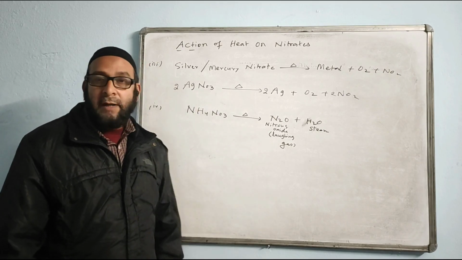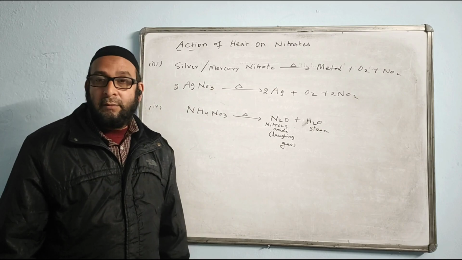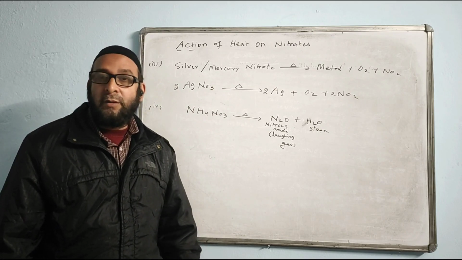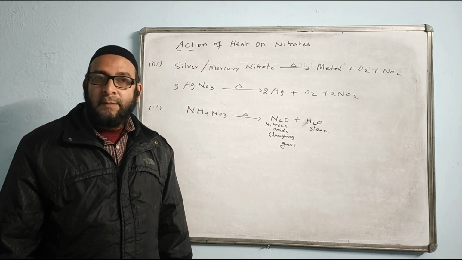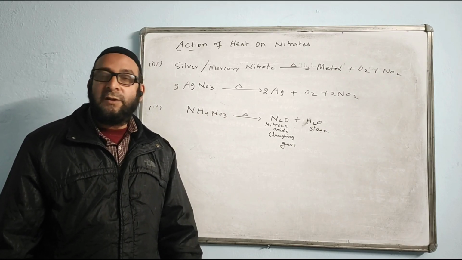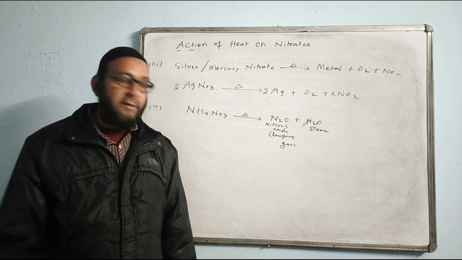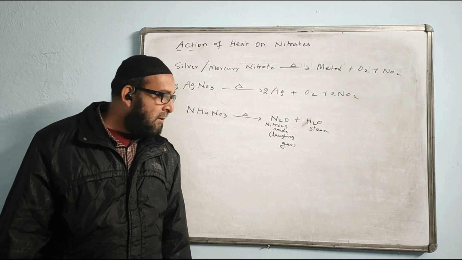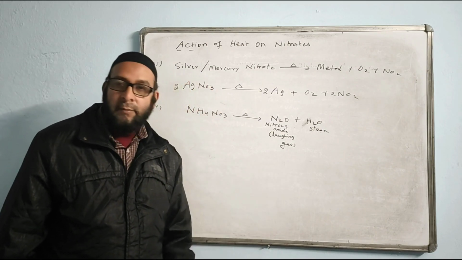Hope you understood all these categories of nitrates. These are all very, very important, and observations are equally important, apart from the reactions. They will very often ask you observations and distinctions: how can you identify this nitrate and the other nitrates, if they give the choice? I think this is okay, no?